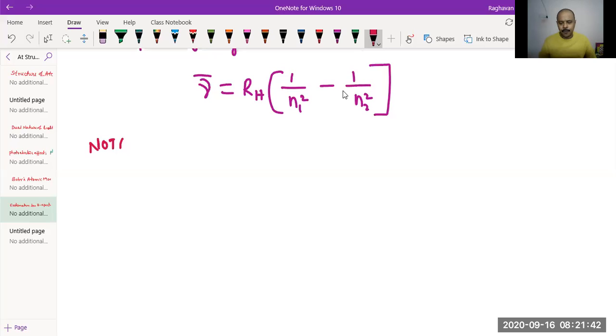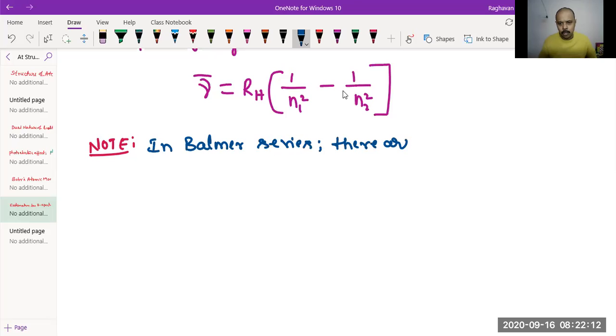See, among the 5 series of the hydrogen spectrum, which one can be seen by the naked eye? Visible rays. Which series is that? Balmer. In the Balmer series, there are 4 prominent lines.